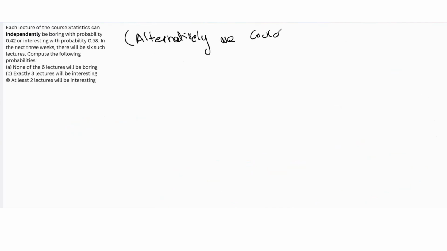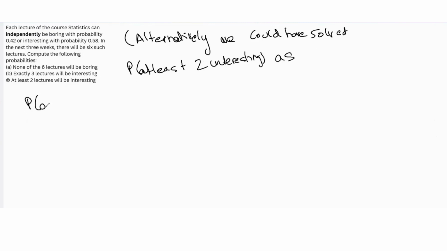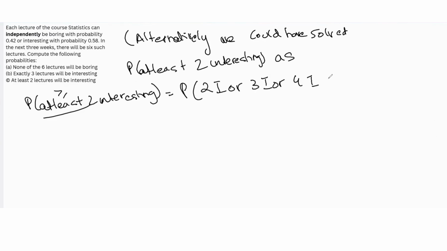Alternatively, we could have solved the probability of at least two interesting as follows. At least means greater than or equal to, so it means two are interesting, or three are interesting, or four are interesting, or five are interesting, or six are interesting. And we know 'or' means union, and because these are mutually exclusive events, the probability of the union is the sum of the individual probabilities. So we just add all these probabilities.